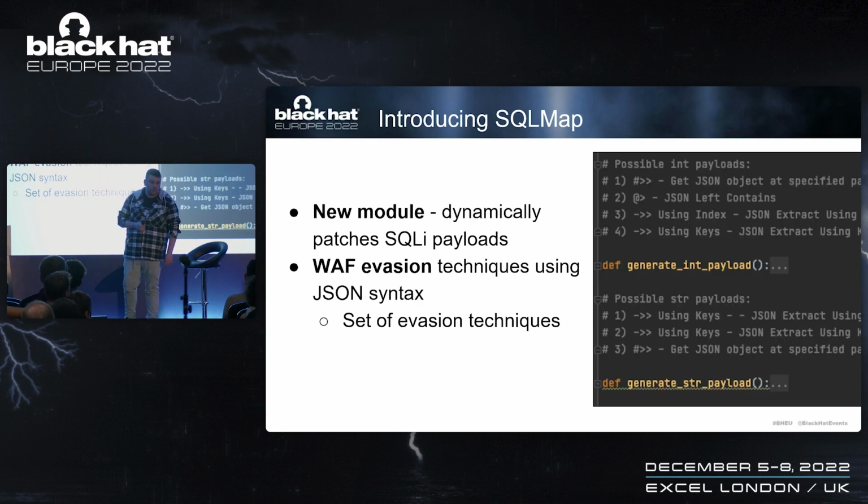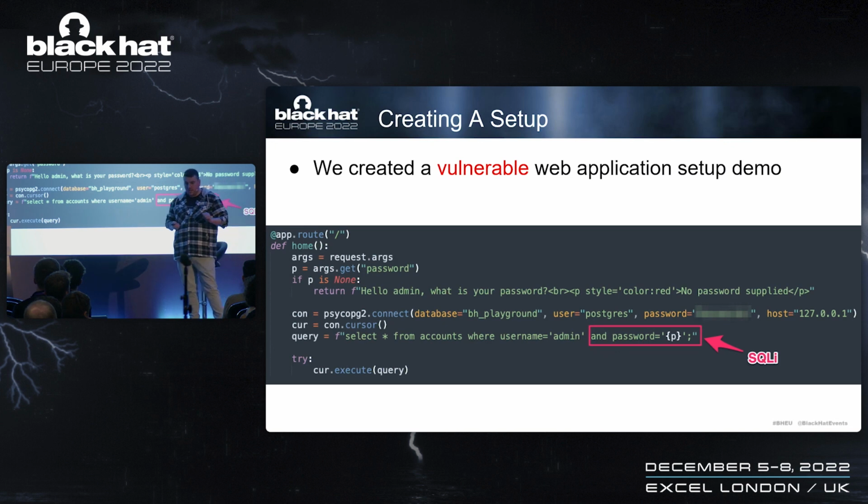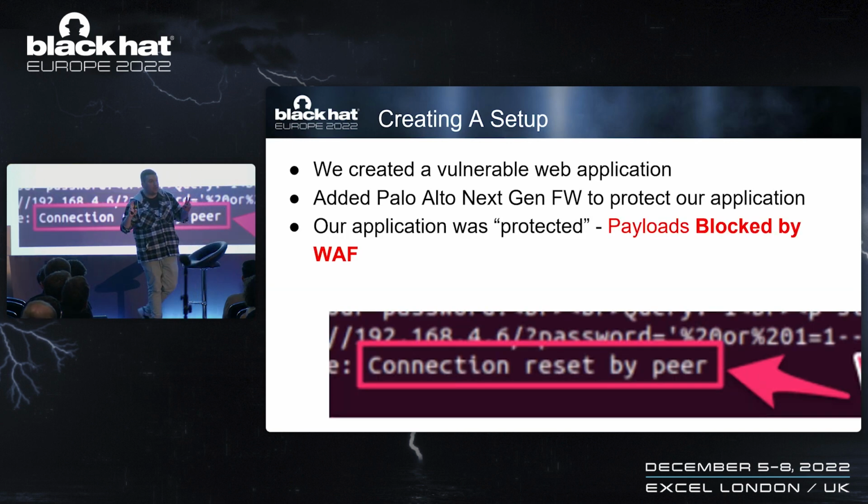We added a new module to SQLmap that basically takes the payload that it generates and modifies it in some way. And this specific way is adding WAF bypass and JSON syntax to the payload, thus being able to bypass WAFs. So in order to demonstrate how it works, we did the only logical thing. We created a very vulnerable web application, with very simple logic: simply take something from the user and insert it in a SQL query. And we placed a Palo Alto next generation firewall in between us and the application.